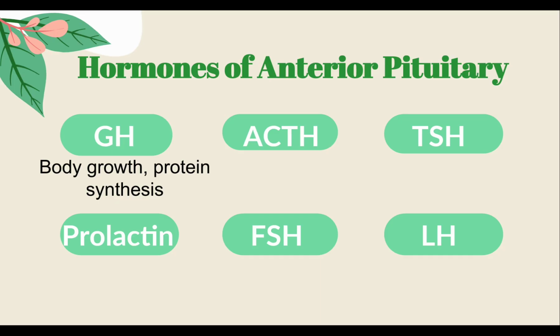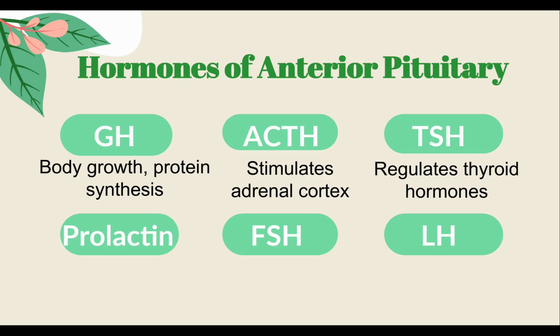ACTH, adrenocorticotropic hormone. This hormone controls the secretion of some adrenocortical hormones, which affect the metabolism of glucose, proteins and fat. TSH, thyroid stimulating hormone. This regulates the thyroid hormones, which means that it controls the rate of secretion of thyroxine and other thyroid hormones secreted by the thyroid gland. And these hormones control the rate of most intracellular chemical reactions in the body.